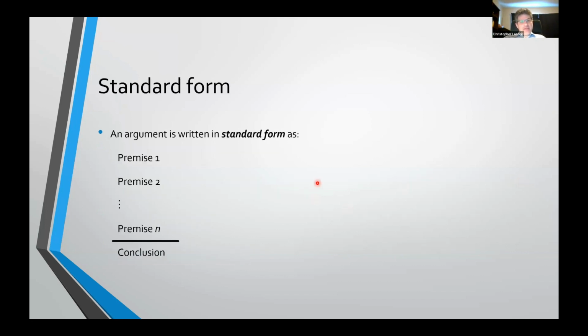This is what's called standard form. To write an argument in standard form, you list the premises in a column, and then you have a solid line, and then the conclusion. There's a bit of variation here. Some people will put a therefore sign before the conclusion. This textbook leaves it out, so we'll leave that out as well. You just have the solid line and then the conclusion.